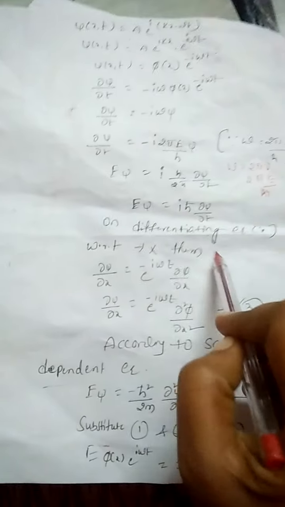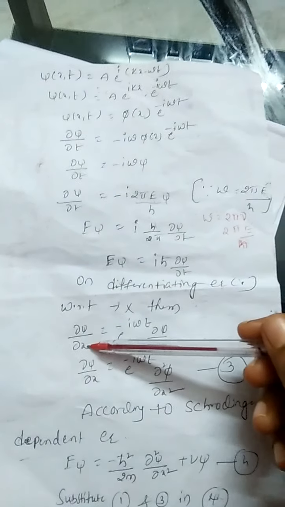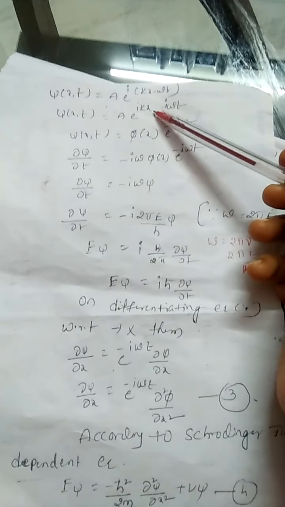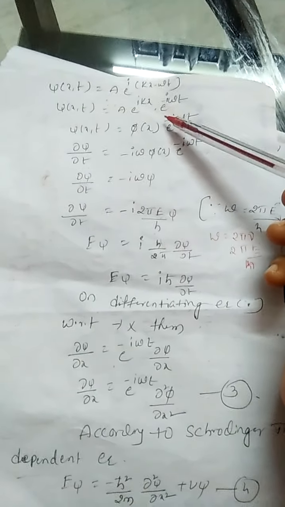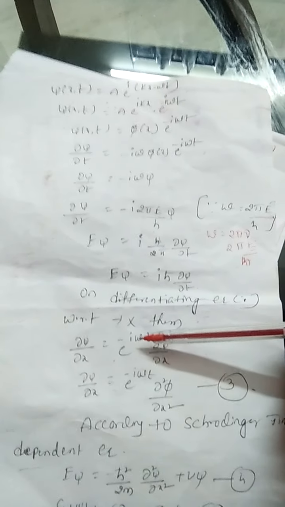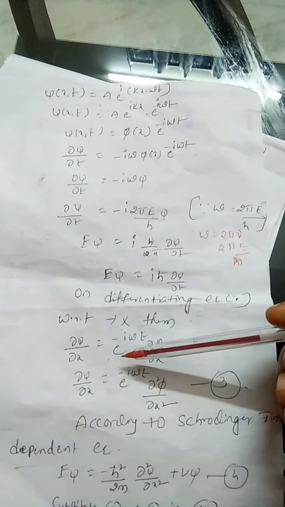Now we differentiate with respect to x. For the function phi of x, the remaining terms are constants. The e to the power of i omega t term is a t term, so it is kept as a constant.